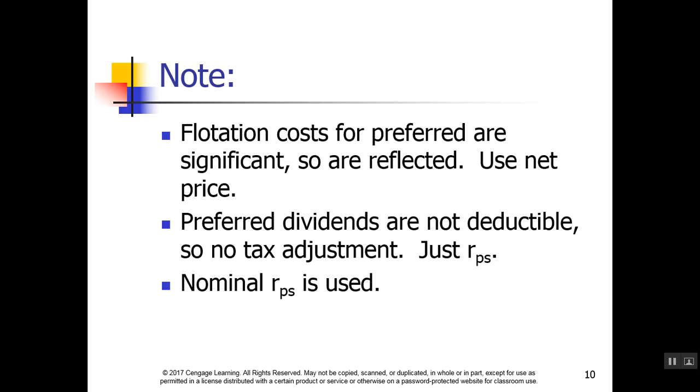Flotation costs for preferred stock are typically significant, so we always consider those in the net price. And preferred dividends are not deductible for tax purposes. Therefore, we do not adjust for taxes. And the nominal rate is used, not the periodic rate. So we need to take that into consideration when looking at the information that we're given.